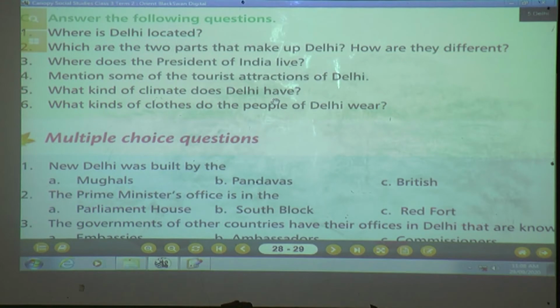Okay children, understood what kind of climate Delhi has? It has an extreme climate. Okay.